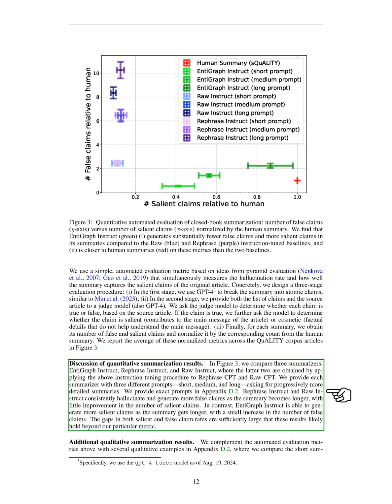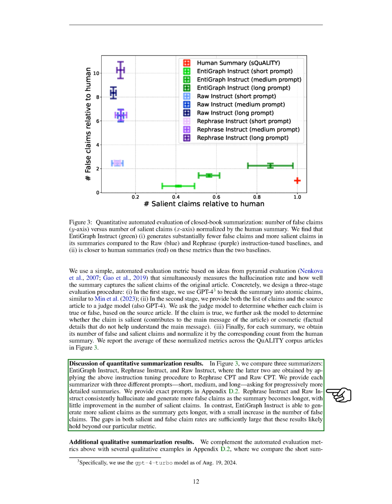In our discussion of the quantitative results, we compare 3 summarizers: EntiGraph Instruct, Rephrase Instruct, and Raw Instruct. We give each summarizer 3 different prompts, short, medium, and long, to elicit summaries of varying detail. We find that Rephrase Instruct and Raw Instruct tend to generate more inaccuracies as the summaries get longer, with minimal improvement in salient claims. In contrast, EntiGraph Instruct produces more salient claims with only a slight increase in false claims, indicating that these results are likely consistent beyond our specific metrics.